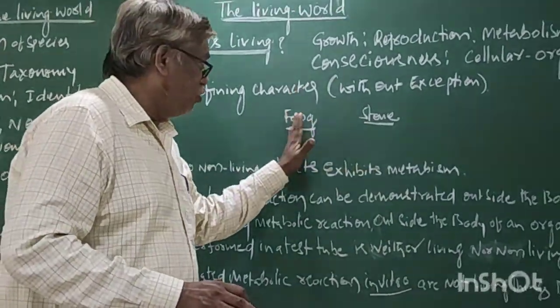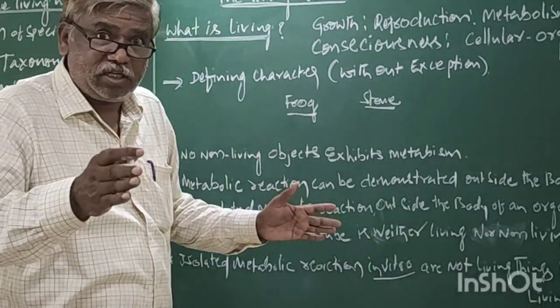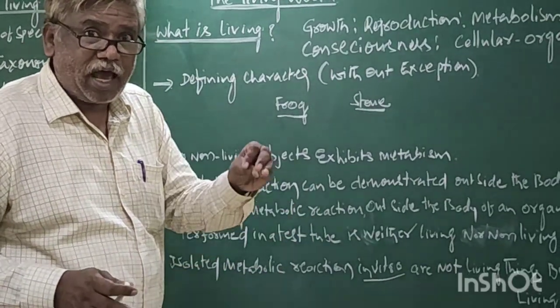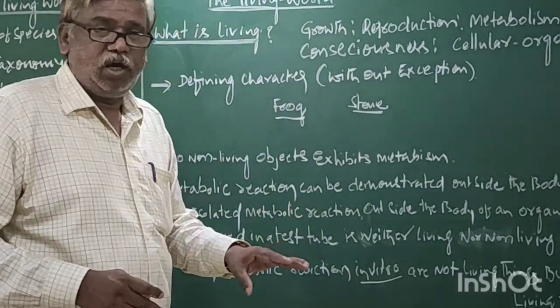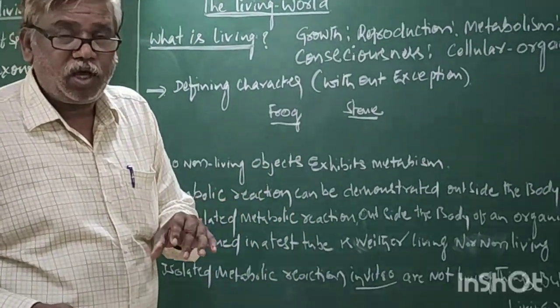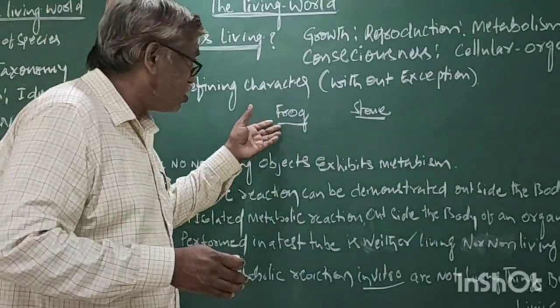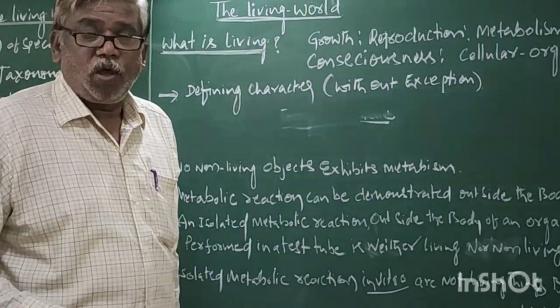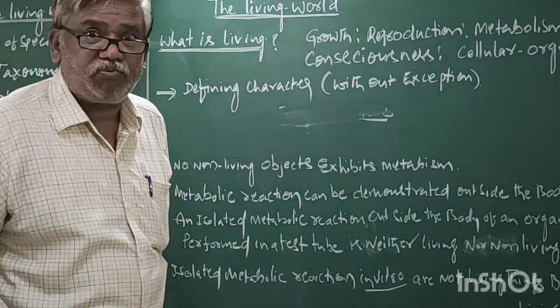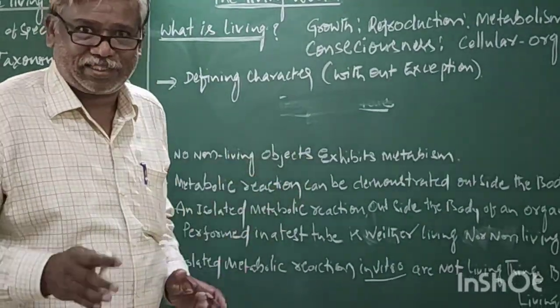That means living and non-living are differentiated by the presence and absence of life. If life is present, living. If life is absent, non-living. But the life which is present in the frog is not visible. So how can you say? Based on some features, characters.